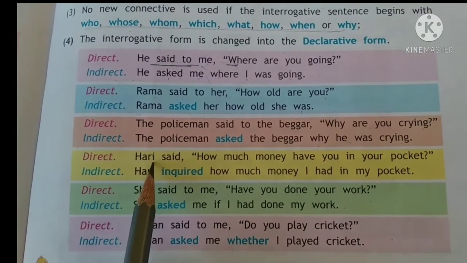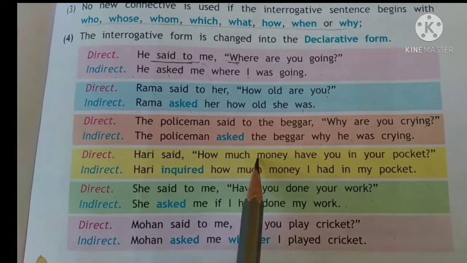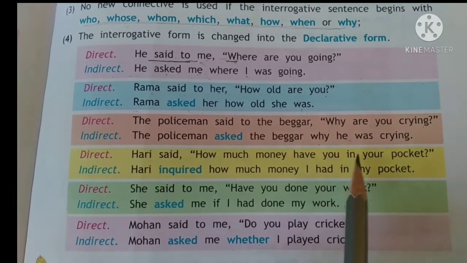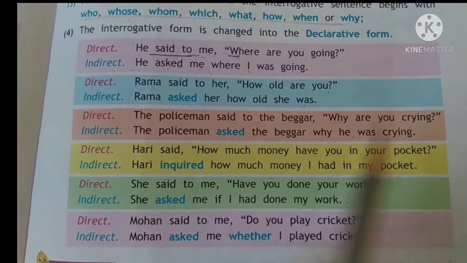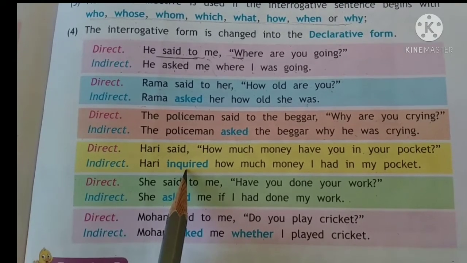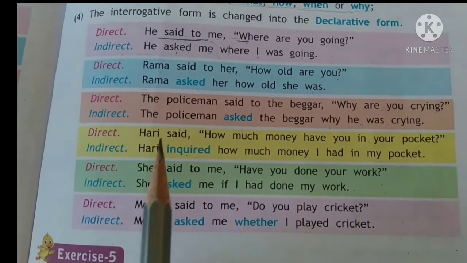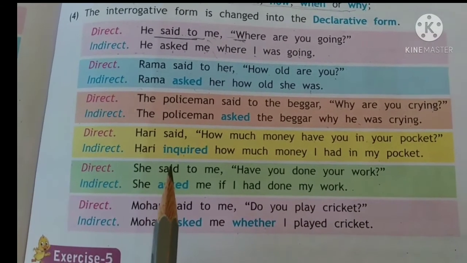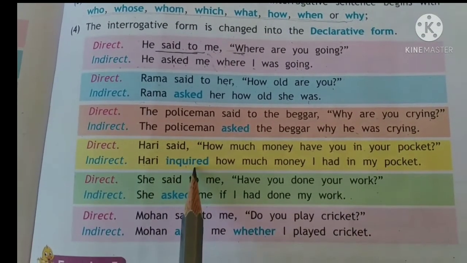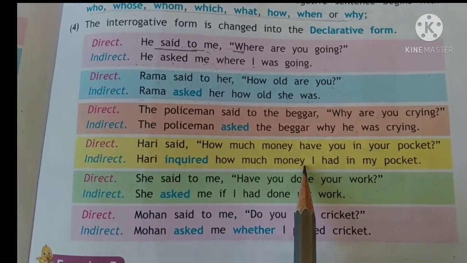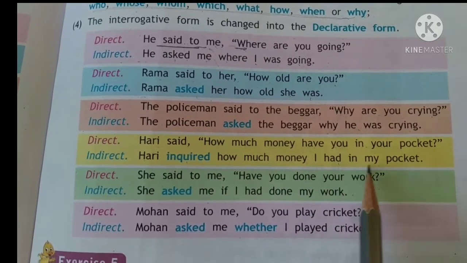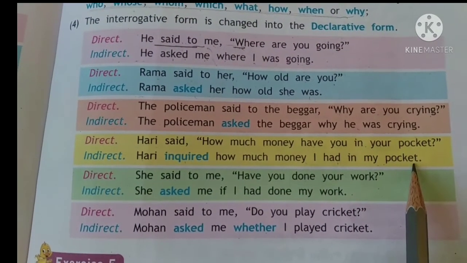The next: Hari said, how much money have you in your pocket? So Hari inquired or Hari asked. Both are right. So Hari inquired how much money I had in my pocket.